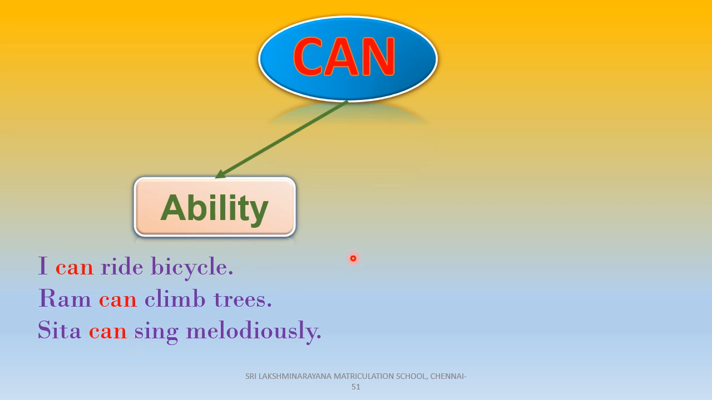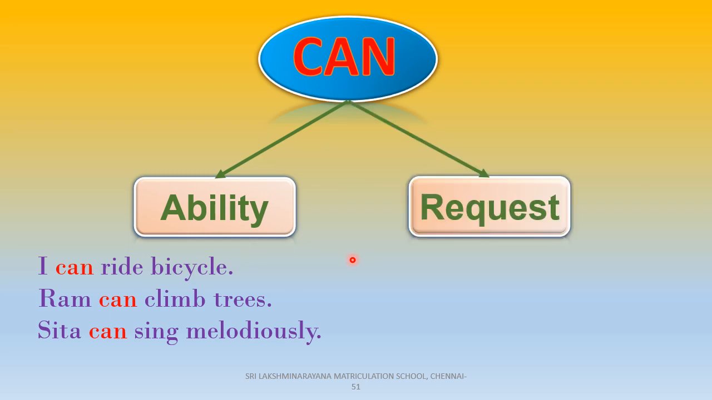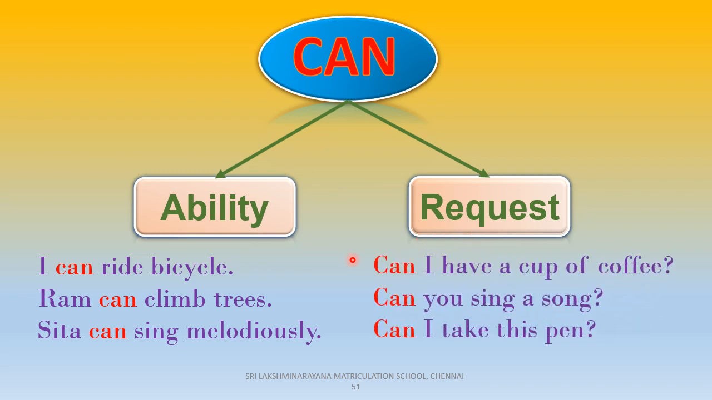Children, can is not only used for expressing ability, it is also used to express request. Look at the examples given. Can I have a cup of coffee? Can you sing a song? Can I take this pen? All these sentences express the request. So children, can is used to express not only ability, it also expresses request.